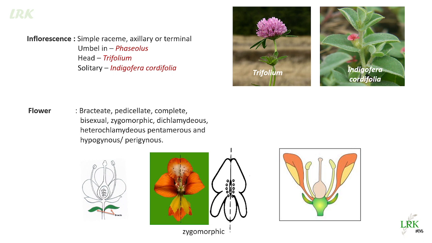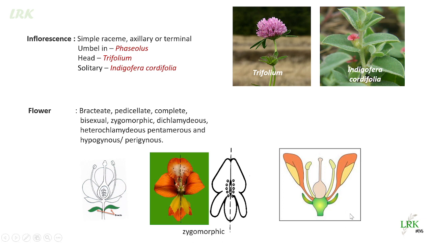Dichlamydeous means the perianth is in two whorls, and heterochlamydeous, we can easily distinguish between calyx and corolla. Okay, calyx is green in color, corolla is in beautiful colors. Okay, so we can easily distinguish between sepals and petals. Such condition is known as heterochlamydeous condition, and these flowers are pentamerous. Pentamerous means either the floral parts are five in number or multiples of five. Okay, and these flowers are hypogynous or perigynous in condition.